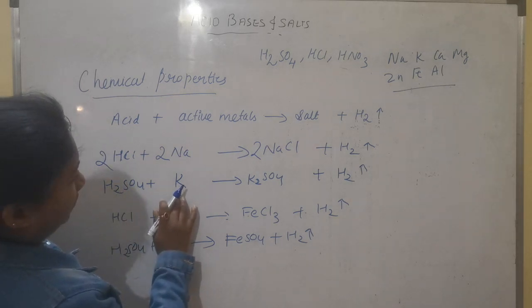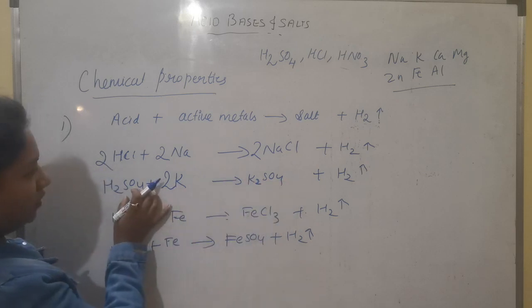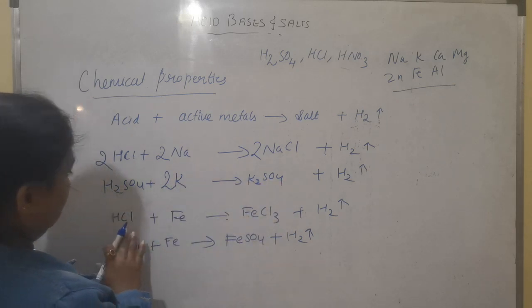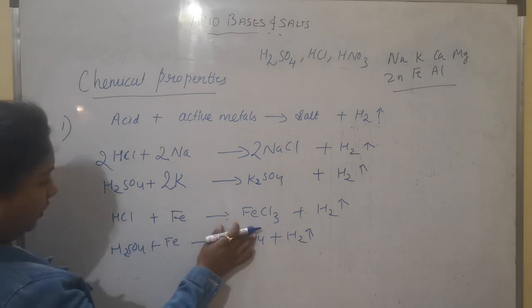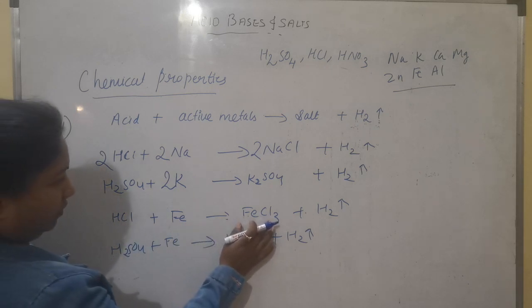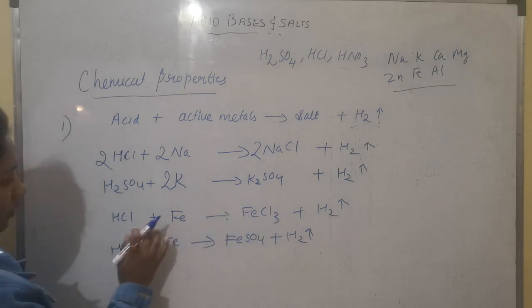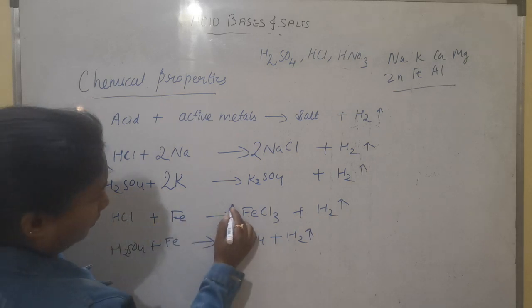H2SO4, one potassium here, and here it is 2, so make it 2 over here. Sulfate is 1, hydrogen is 2. Now here, first we'll see metals. Iron 1, 1. Then we'll see non-metal chlorine, 1, 1 over here. So what we would do here, we'll put 2.